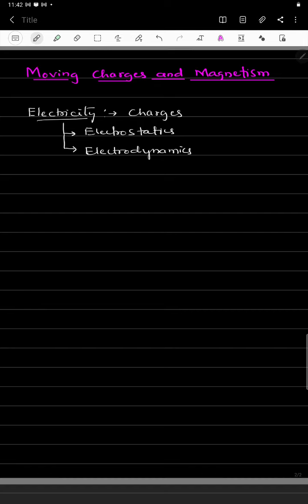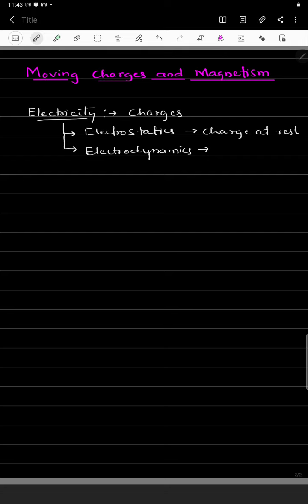Electrostatics is the branch of electricity which deals with the study of charge at rest. Here we can study, in electrostatics, force, electric field and potential arising due to the charge at rest.